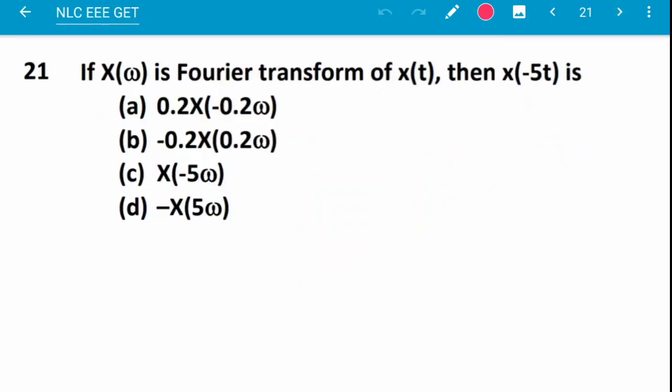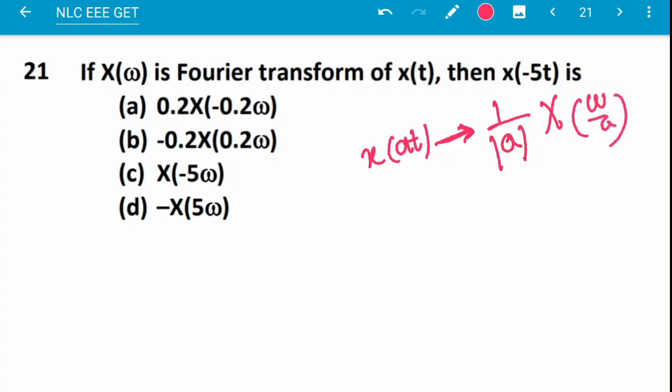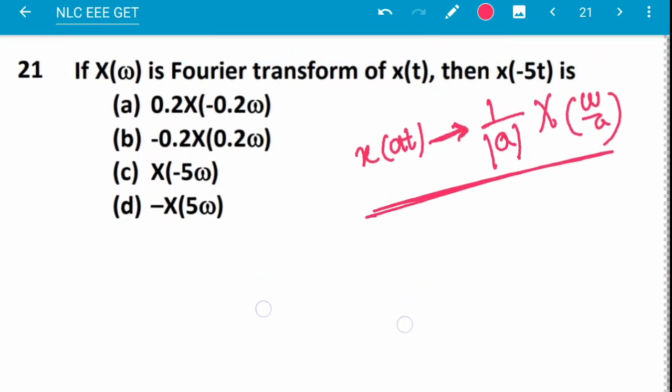Then x of minus 5t is how much? This can be explained by x of at, which is 1 by mod a times capital X of omega by a. This is the formula. So here, what is happening?